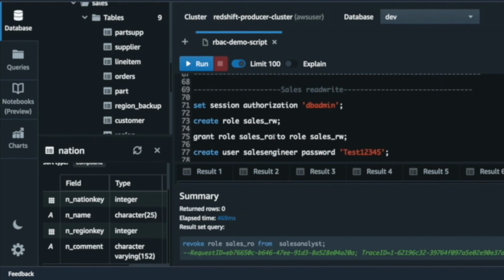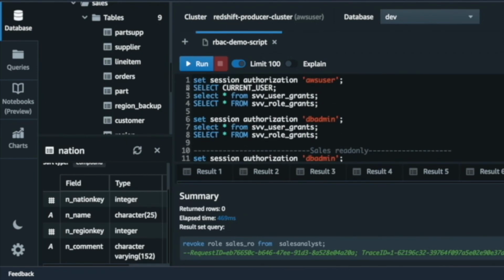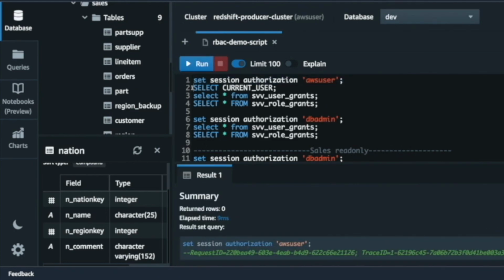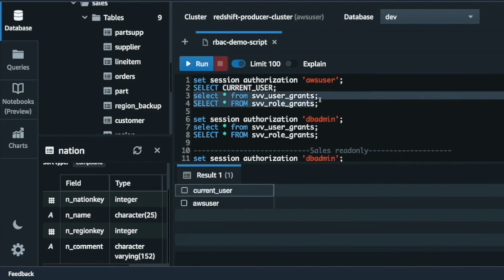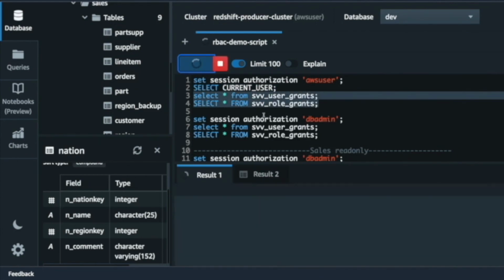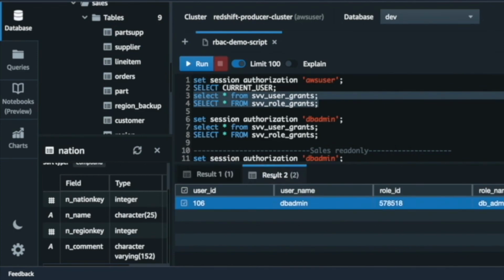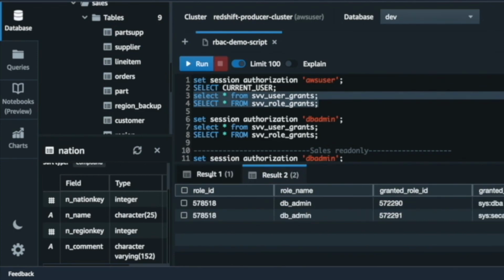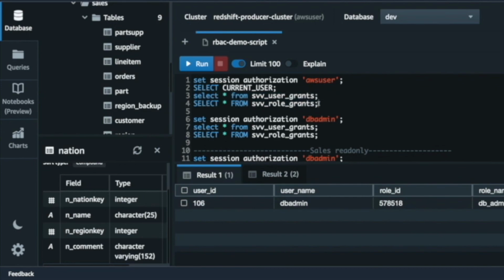So now we have cleaned up everything, and if I go all the way up and again set the AWS user as an authorized session and look at it, I see that it is actually correct. So when we run this, it's only showing dbadmin. So it no longer has those roles. So that's about RBAC and how you can assign privileges to perform certain activities and then grant those privileges to roles and then those roles to users.